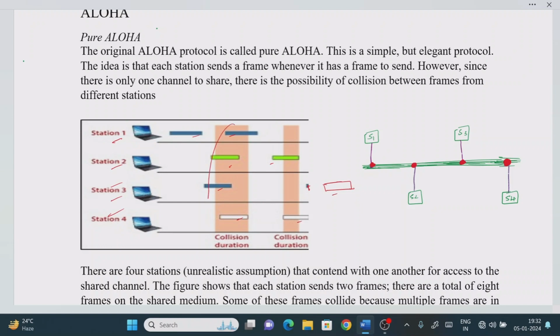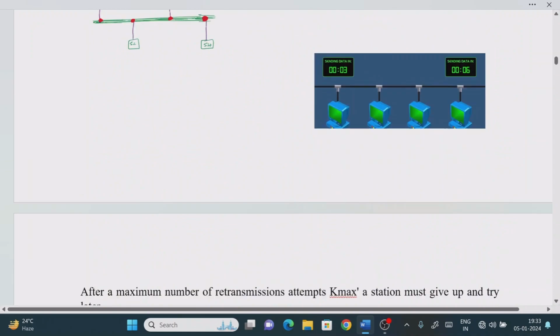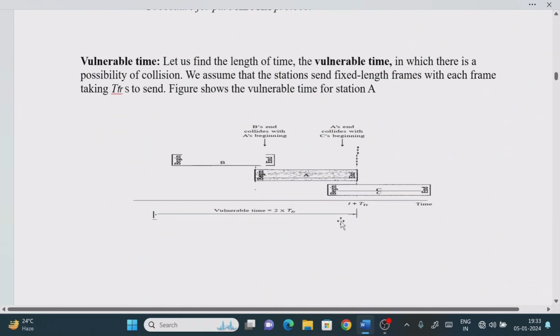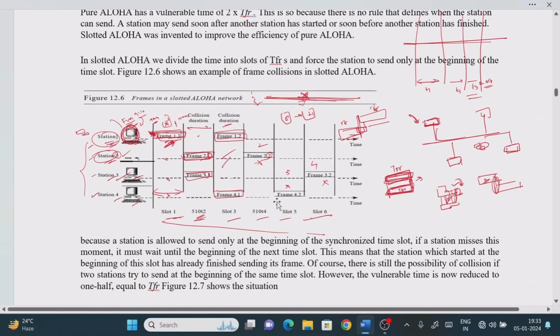Now see that at any point of time, at the edges also collision occurs, right? Here also collision occurs, right? Exactly at the edges. Now see how many frames are surviving? Only 2 frames are surviving. That is what we call 2 times TFR, the vulnerable time period. Now come to here: out of 8 frames, how many frames are successfully transmitted or survived? See that 4 frames are transmitted successfully.